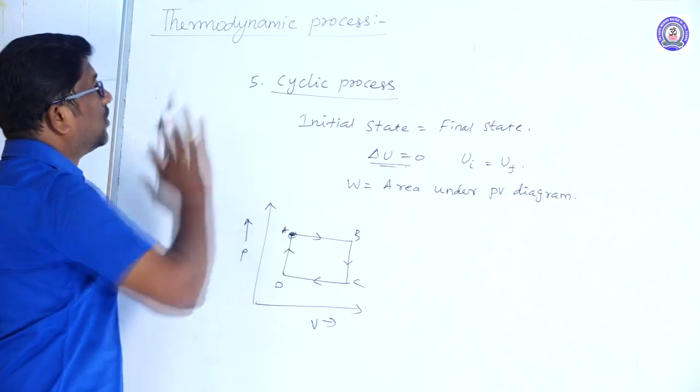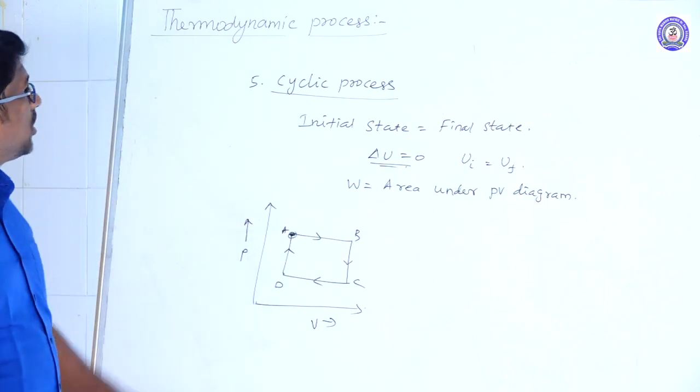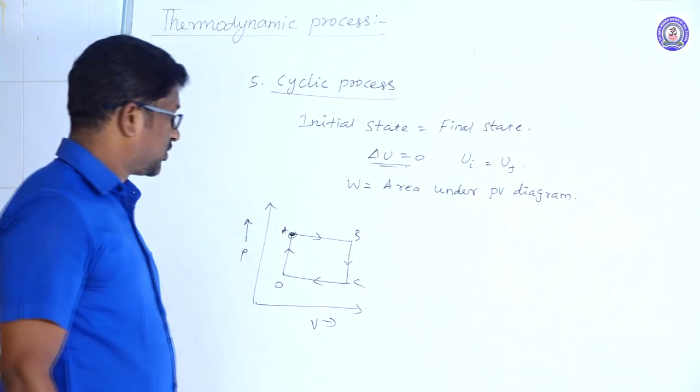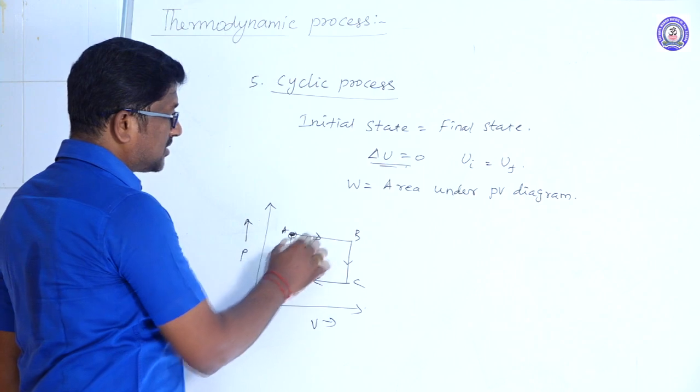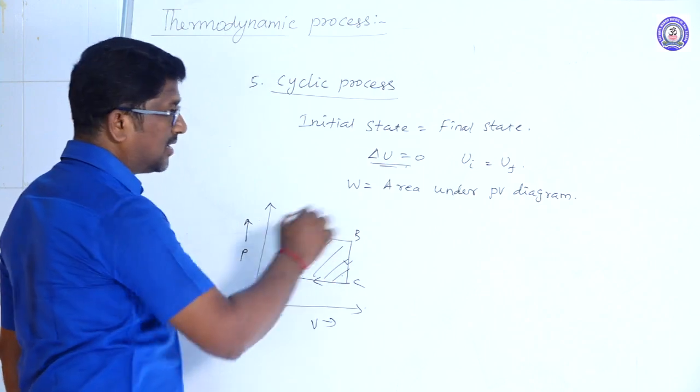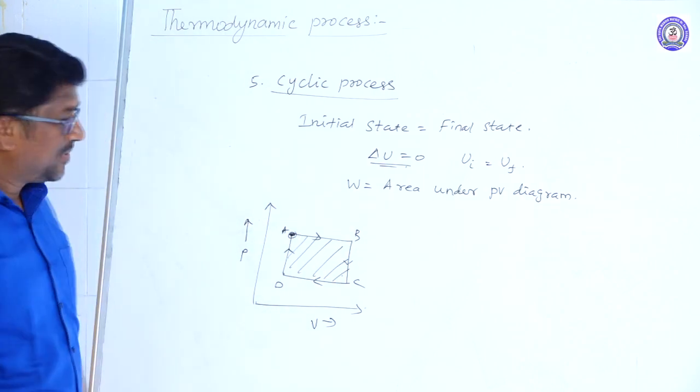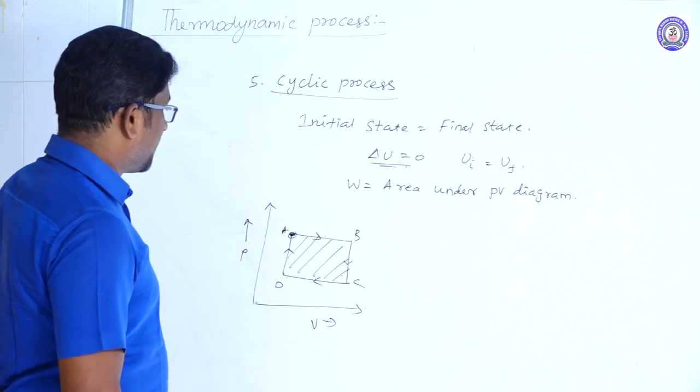So this is one of the thermodynamic processes called cyclic process. Here the work done during the cyclic process is equal to the area under the PV diagram.